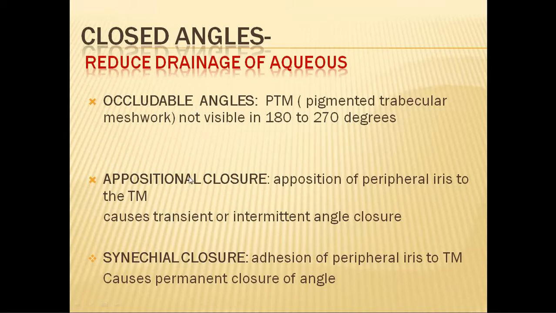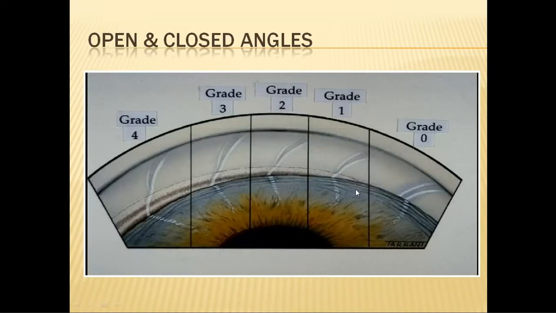Okay. So why is this not visible? Because the peripheral iris comes in contact with the trabecular meshwork. That's why the angle becomes occludable. So this contact can be of two types.